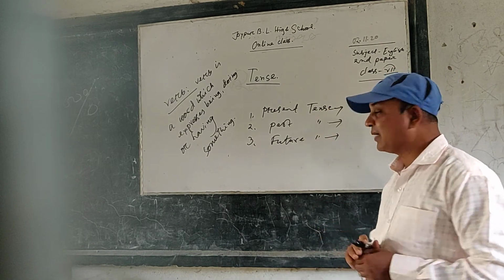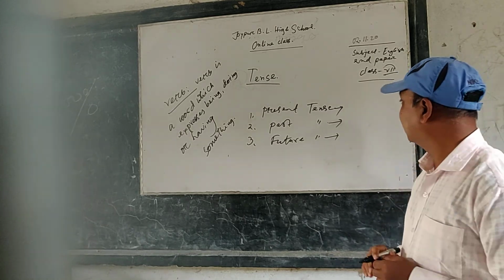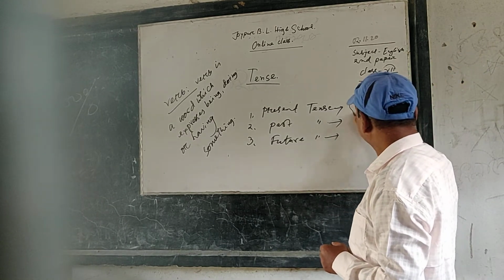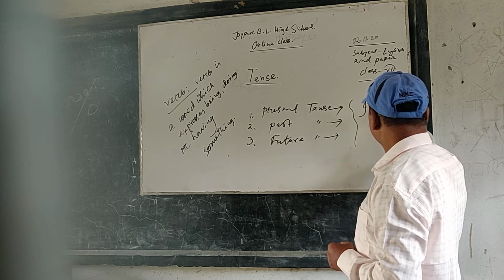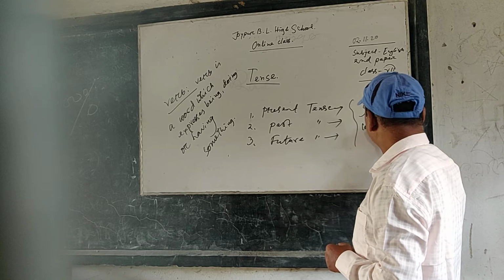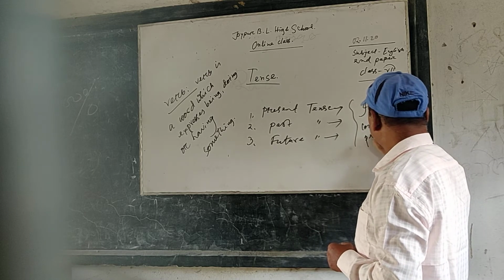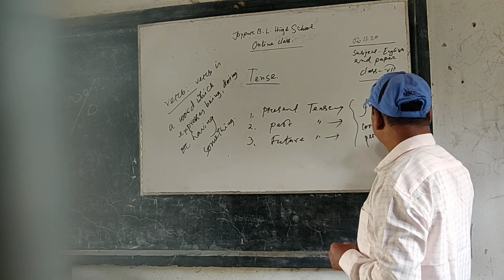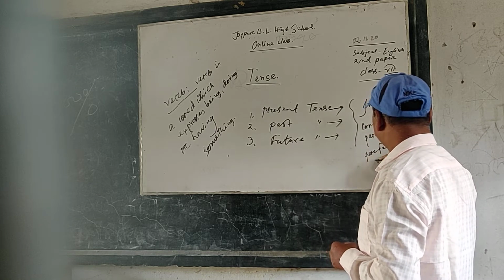And all the three types of tenses are divided into four categories. They are indefinite, continuous, perfect, and perfect continuous.